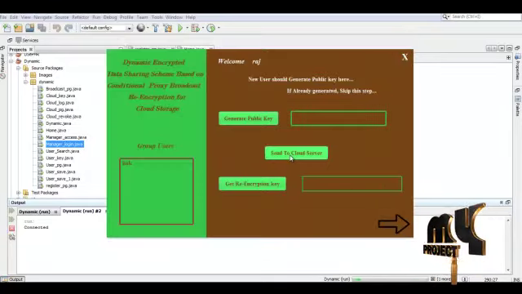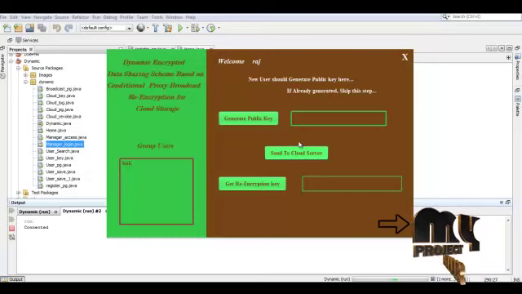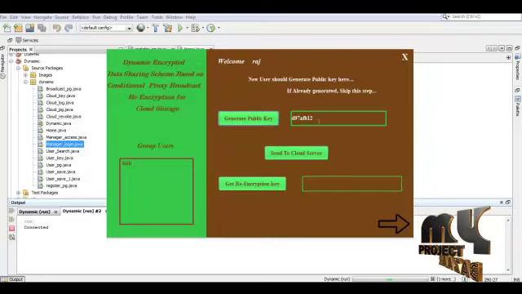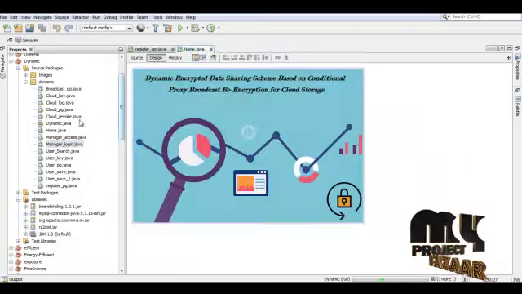So he successfully logged in. Here we have to generate the public key, and this must be sent to the cloud server. So here I am generating the public key. This is the public key. Here I am going to send it to the cloud server. So the key is forwarded to the cloud server.